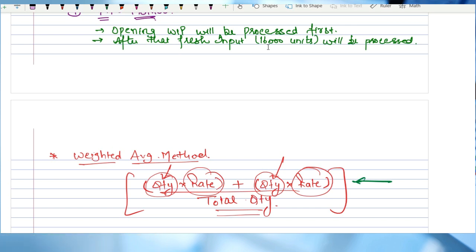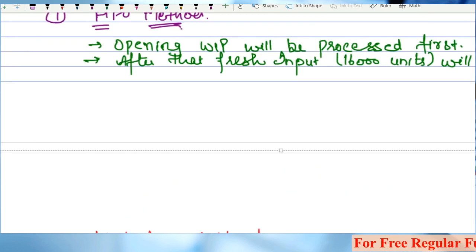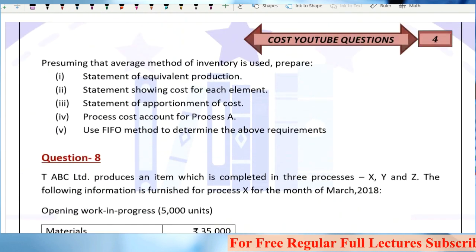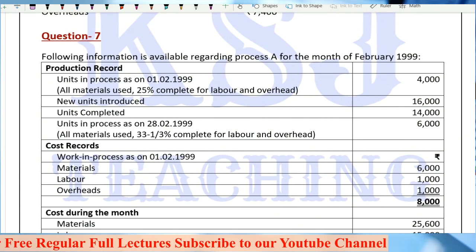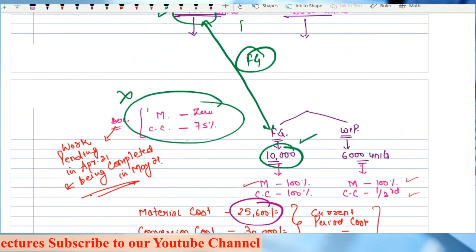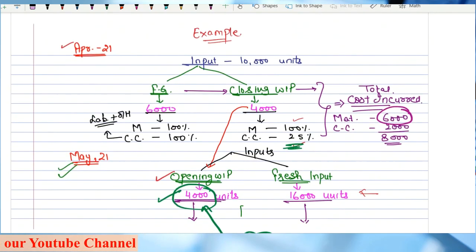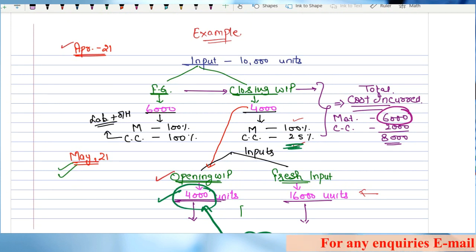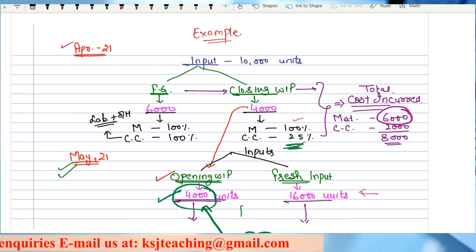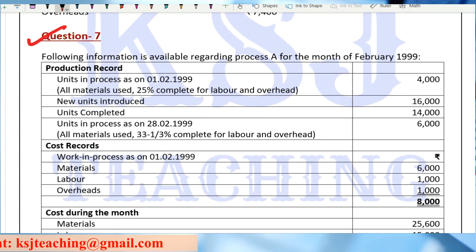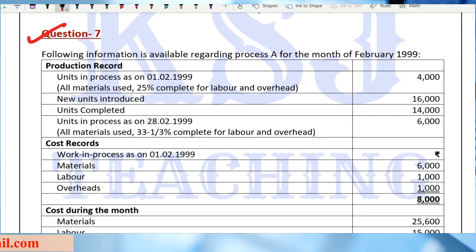Now we are going to do the practical problem. I'm not going into the basics now. This question number 7 we have already done, because the example I framed was this question number 7 only. But I framed it in this particular flowchart form so that you are able to connect with it and understand it in a better way. That is why I presented it in a flowchart form rather than the question form. So this question we have already done, by both the methods.